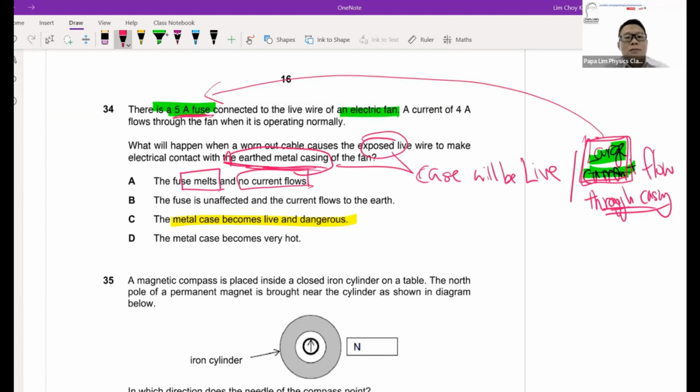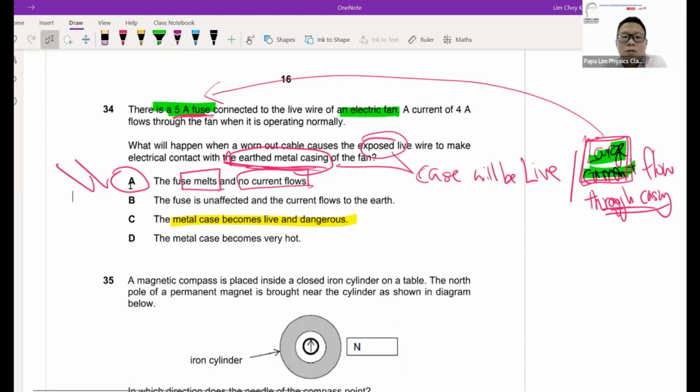And as a result, A is actually a better answer compared to C. C, what I would say is more like the initial stage or maybe the intermediate stage. The final stage is actually A, whereby the fuse will cut off the circuit. And that's one of the main reasons that we use fuses in our circuits. So just take note of this.